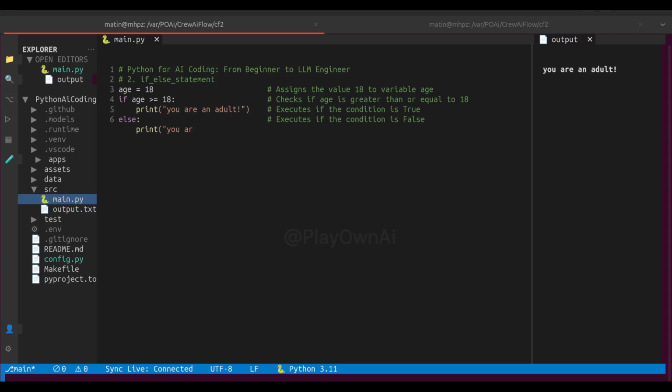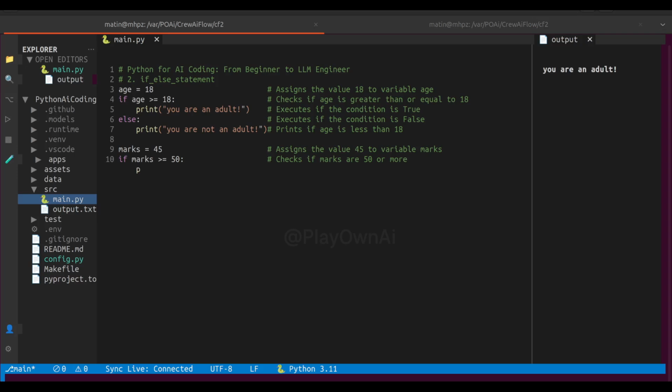Now let's try another example with marks. marks equals 45. Next, if marks greater than or equal to 50, print passed test. Else print failed test. Let's run it. We can see the output, failed test. Since marks is 45, the else block runs and the output is failed test.